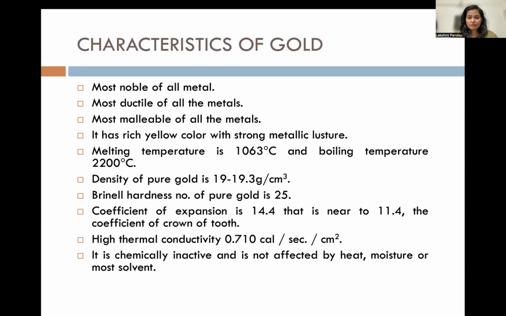It has a melting temperature, which can be another MCQ question. It is 1063 degrees Celsius, and the boiling temperature is 2200 degrees Celsius. Another important MCQ question is that the density of pure gold is 19.3 grams per centimeter cube. Next, it can be another NEET MCQ, that is the Brinell hardness number. It's 25.